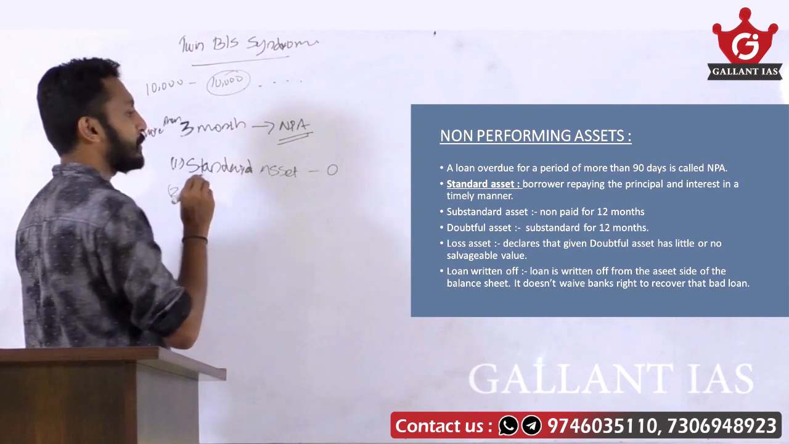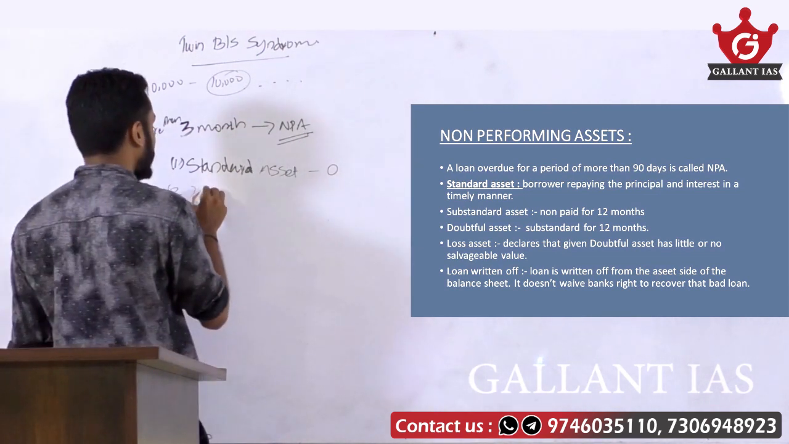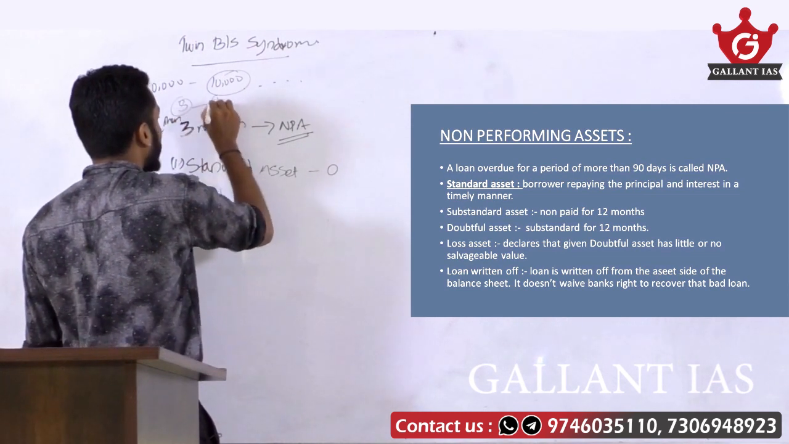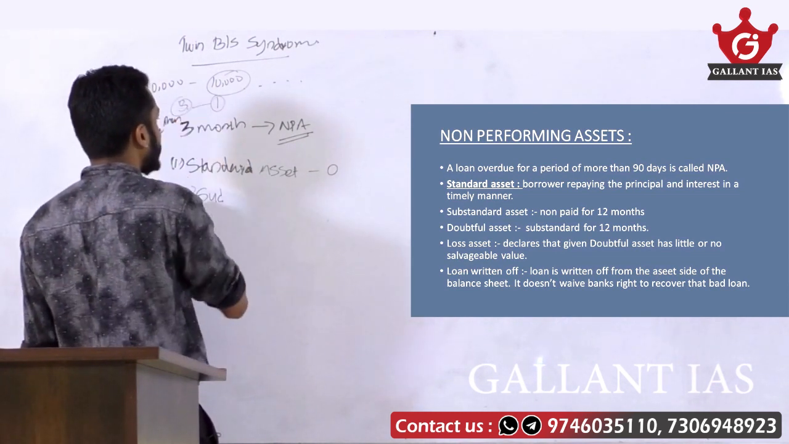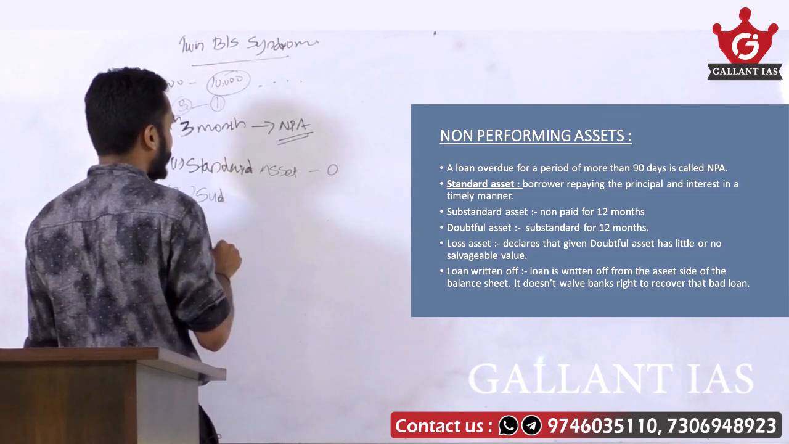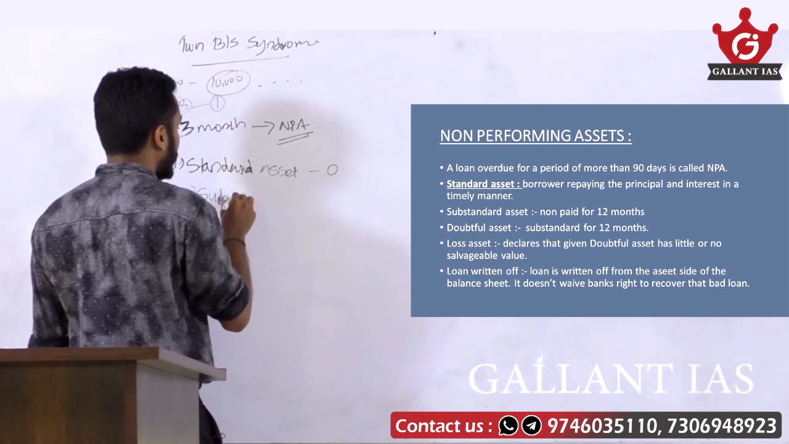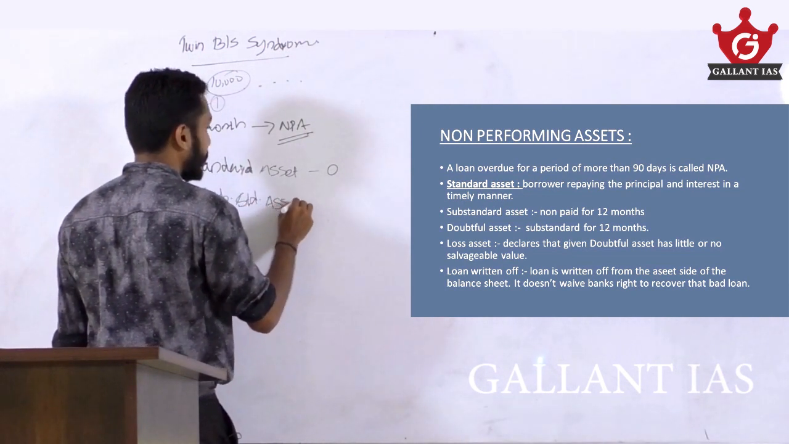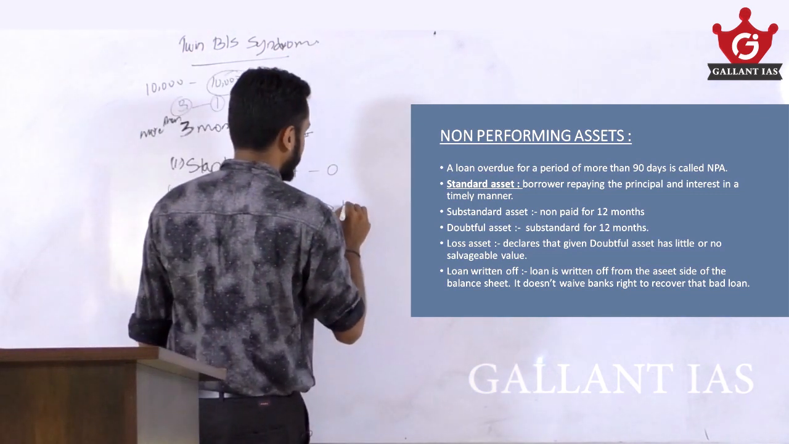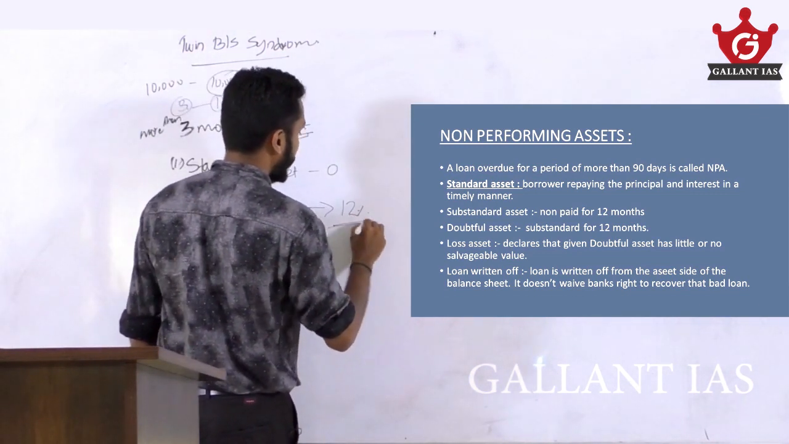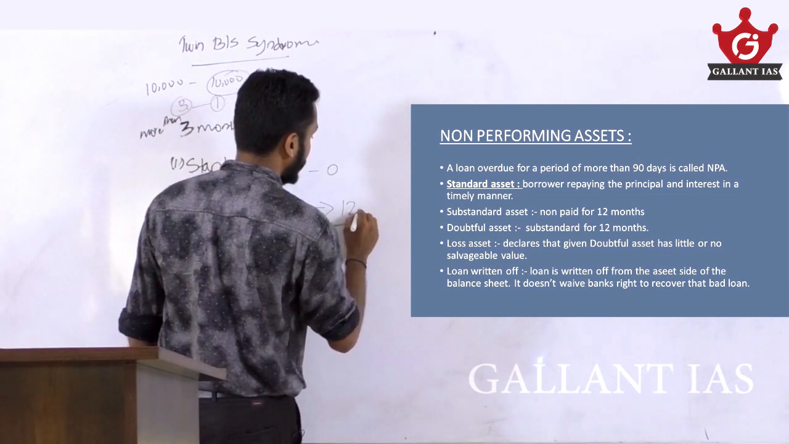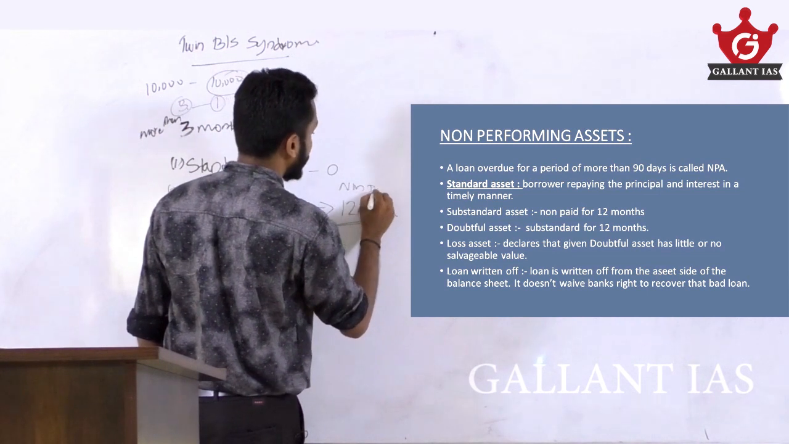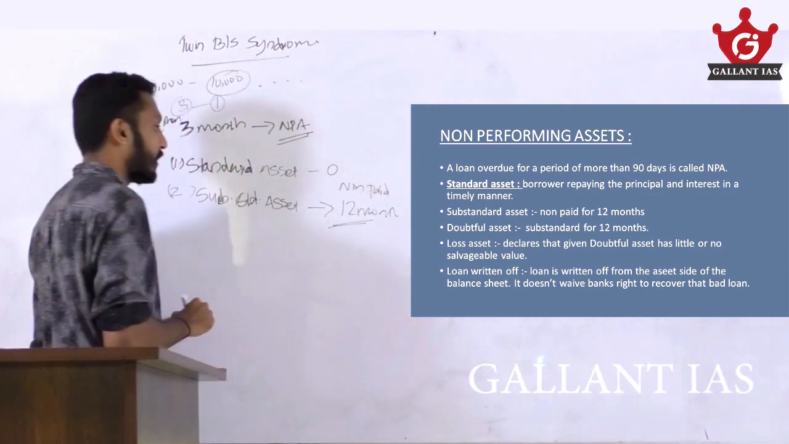Then substandard assets. I repaid the loan for the last 3 years, but for the last 1 year I am not paying. Last 3 years I repaid it, but for the last 1 year I never paid. So that is a substandard asset: not paid for 12 months or 1 year.